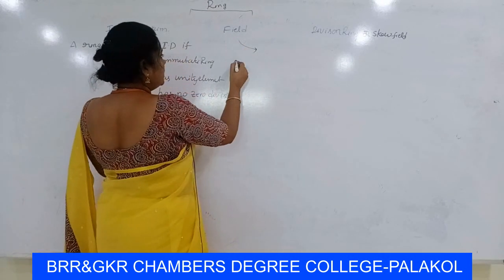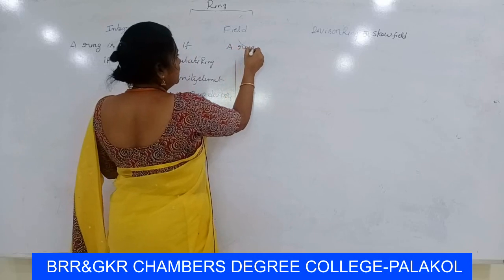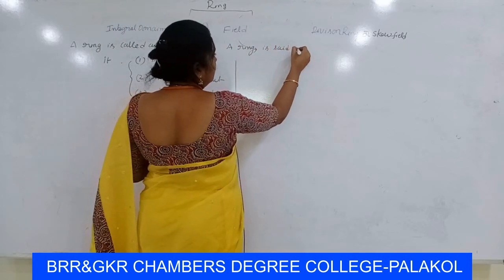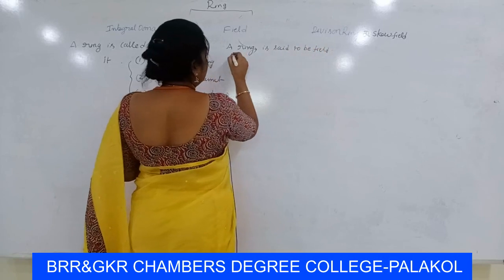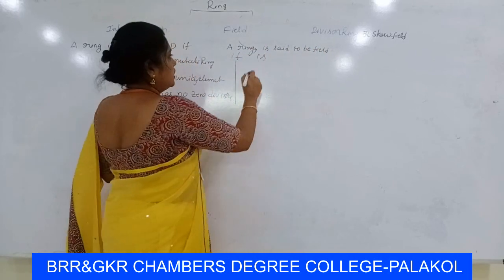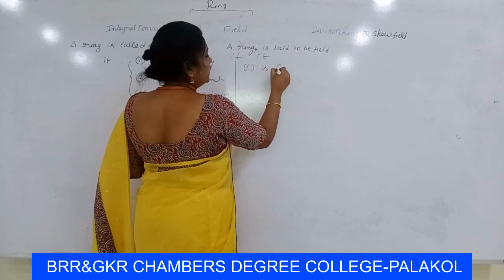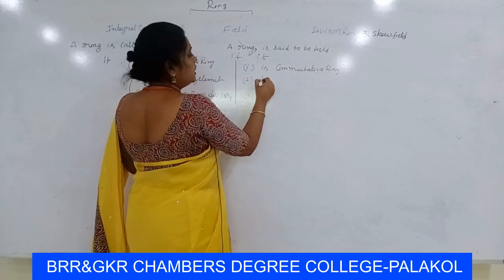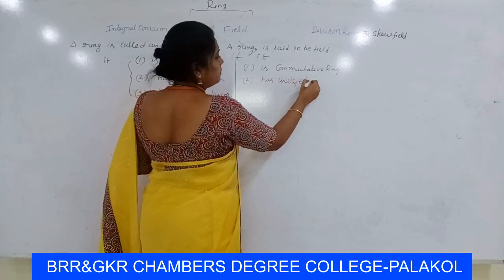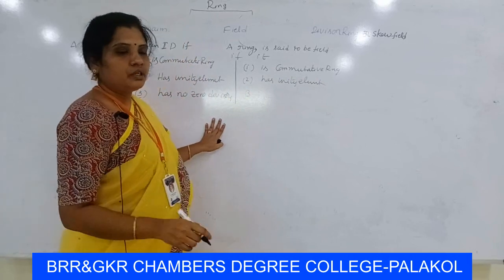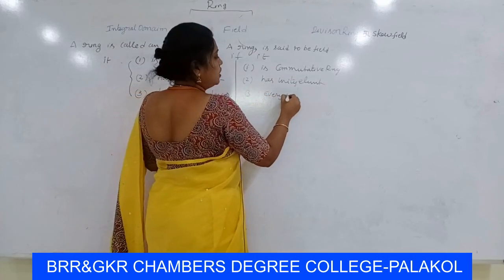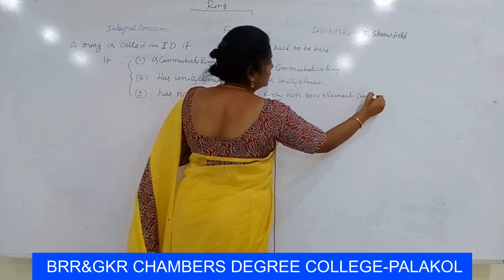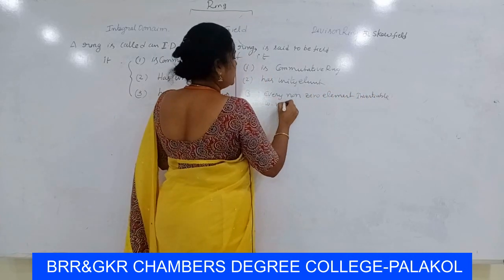Field. What is field? A ring is said to be field if, first of all, it is a commutative ring, and has unity element, and third one, every non-zero element is invertible with respect to multiplication.